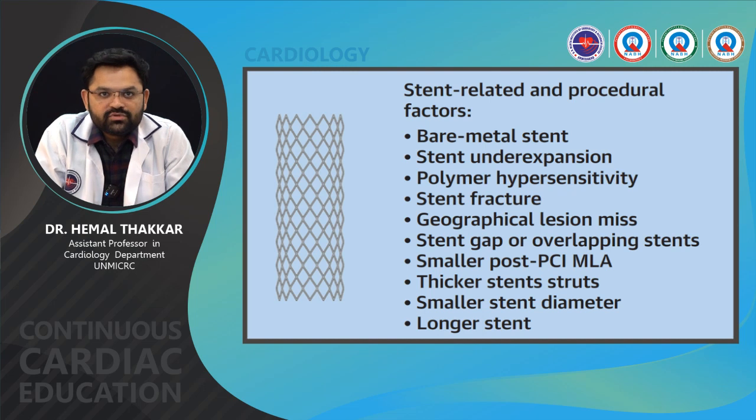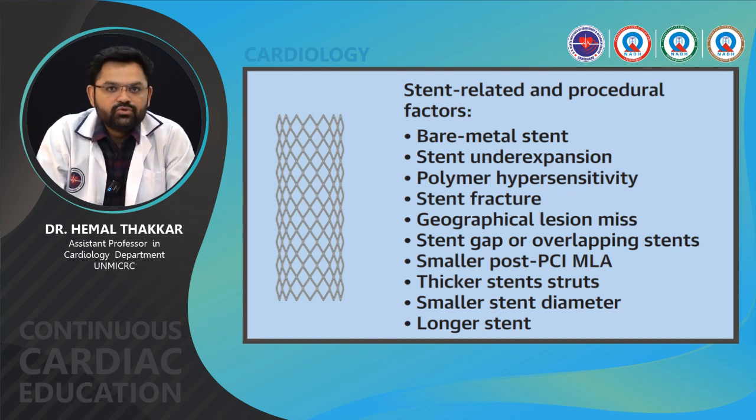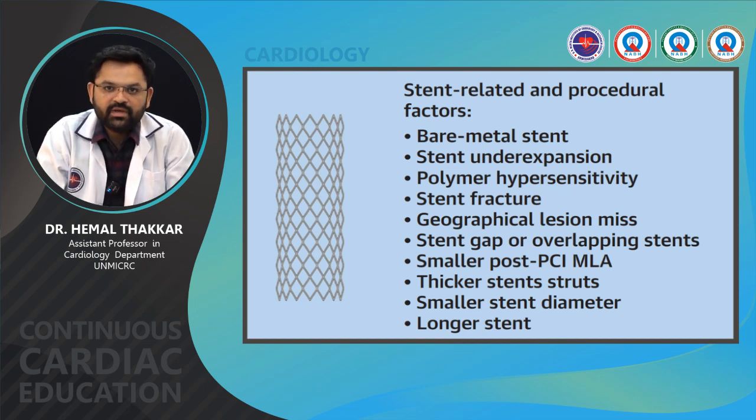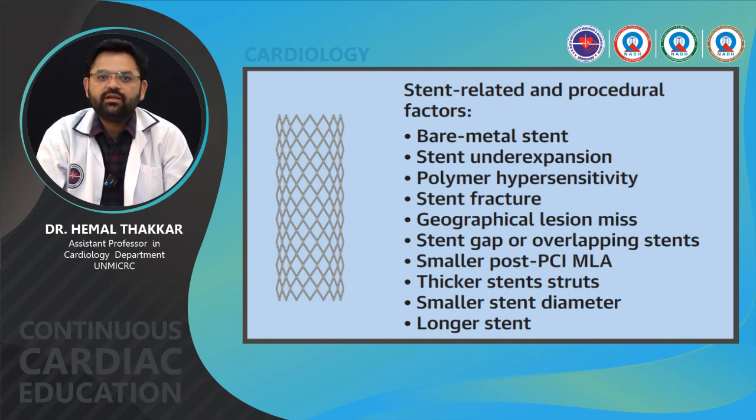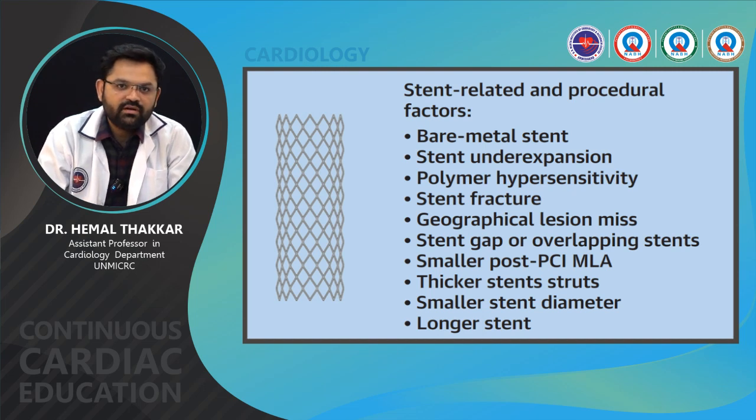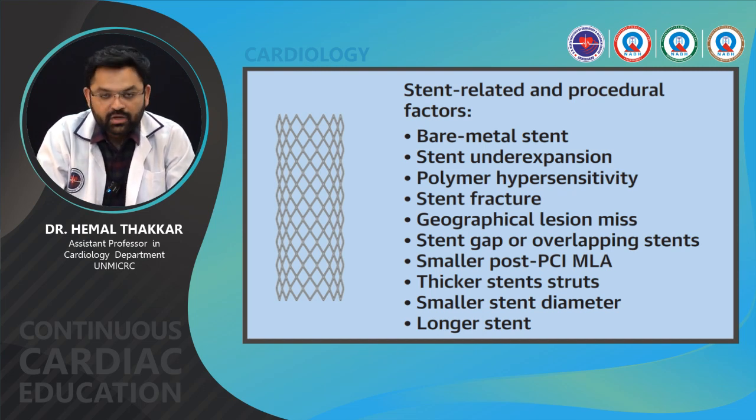And stent related and procedural factors include use of bare metal stent, stent under expansion, polymer hypersensitivity, stent fracture, geographical miss, stent gap or overlapping stents, smaller post PCI maximum lumen area or minimum lumen area, thicker stent struts, smaller stent diameter and longer stent. So the longer the stent, the more chances of getting ISR, or the smaller the stent diameter, the more chances of getting ISR. So there are three factors: stent related and procedural factors, anatomical factors and patient factors.